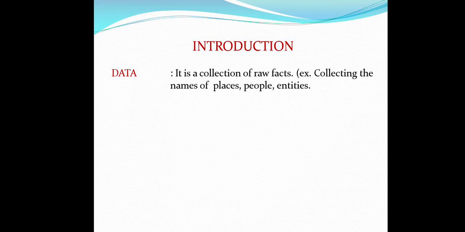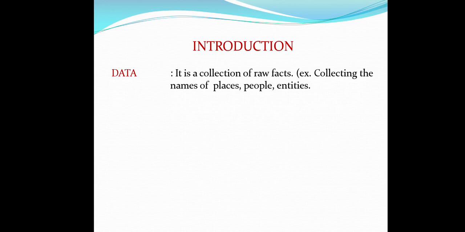Data. What is data? Data is nothing but a collection of raw facts. A collection of raw facts means unprocessed details. For example, when your teacher is collecting your subject marks, all the subject marks are called raw facts, unprocessed data. Likewise, when I collect the names of students, people or places, all these details are called data. All these details are unprocessed.